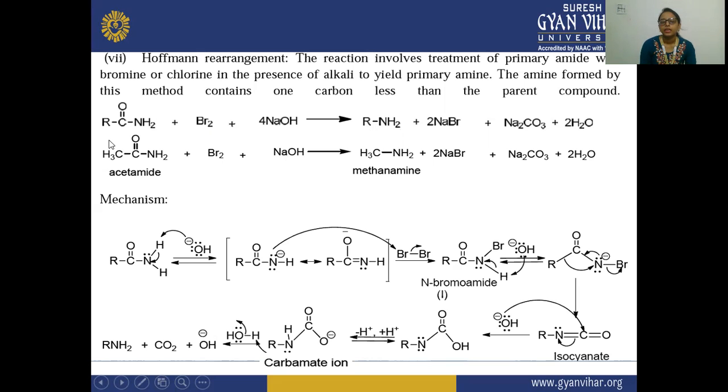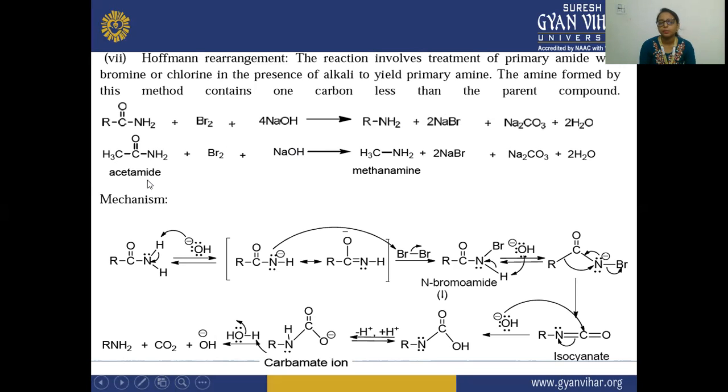Here you can see the amide RCONH2. We are reacting it with bromine, that is your halogen, in the presence of the alkali, that is your sodium hydroxide. We are getting the amine, and also sodium bromide, sodium carbonate and water molecules involved.